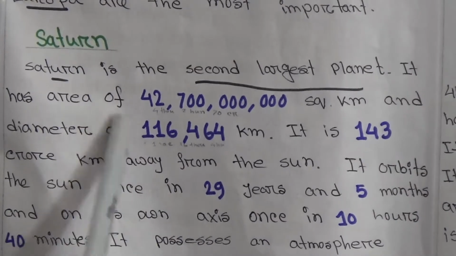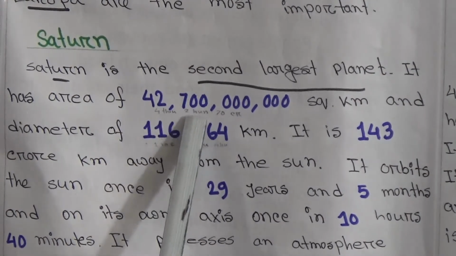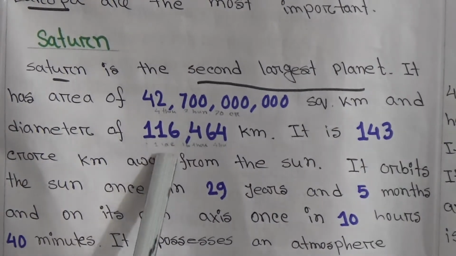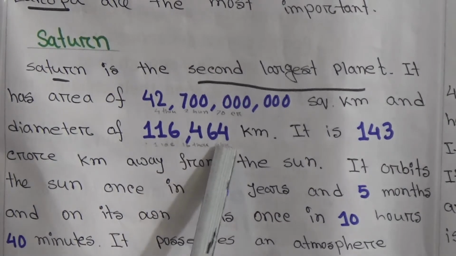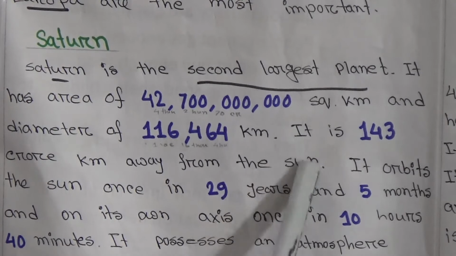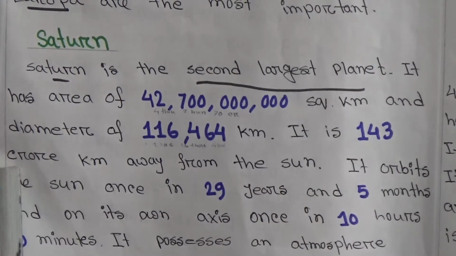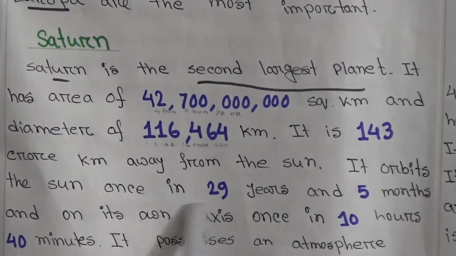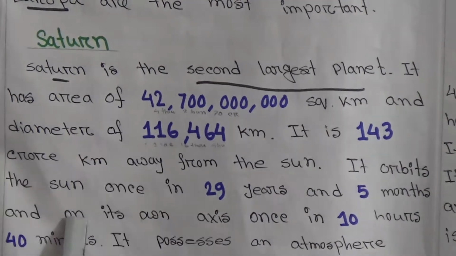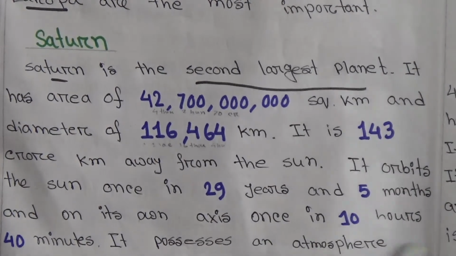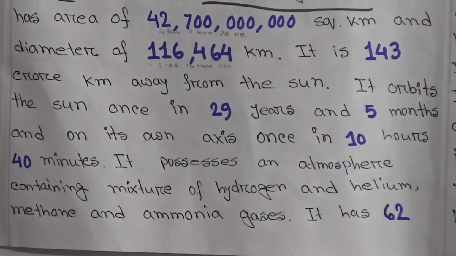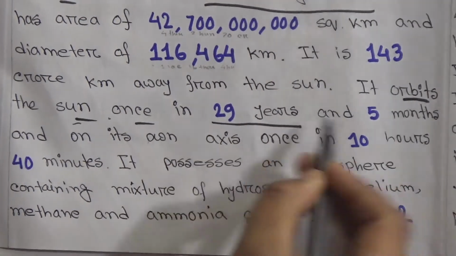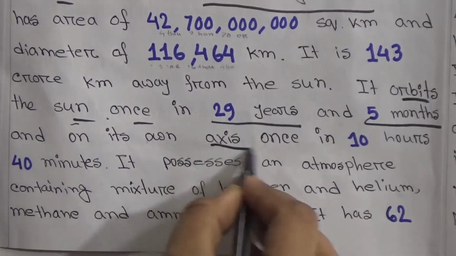It has an area of 4,270 crore square kilometers and a diameter of 1,16,464 kilometers. It is 143 crore kilometers away from the Sun. Saturn orbits the Sun once in 29 years and 5 months and rotates on its own axis once in 10 hours 40 minutes.